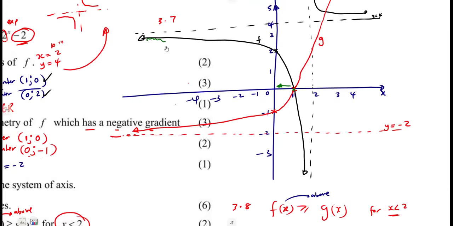Where the graph of f is on top, is above this one of g. So here, the y values of f are more than the y values of g in that region. f is on top of g(x). Just like that.